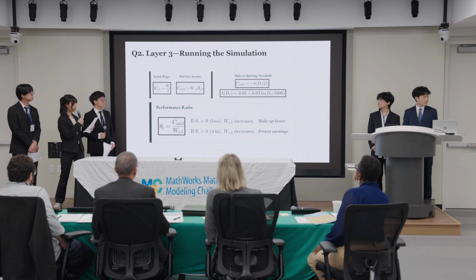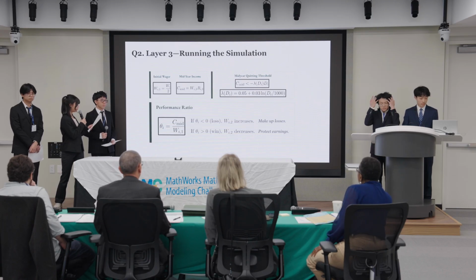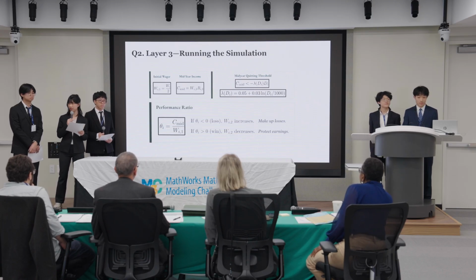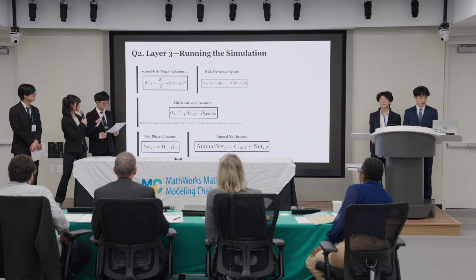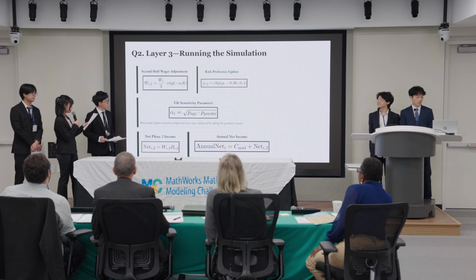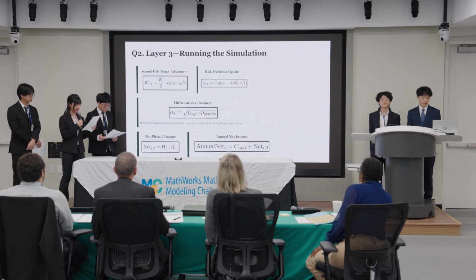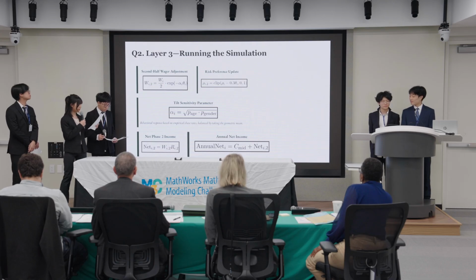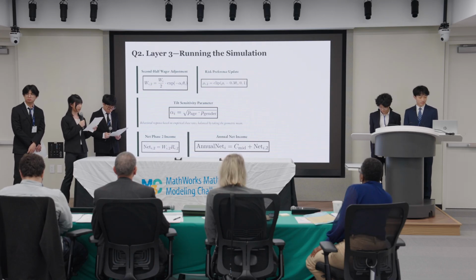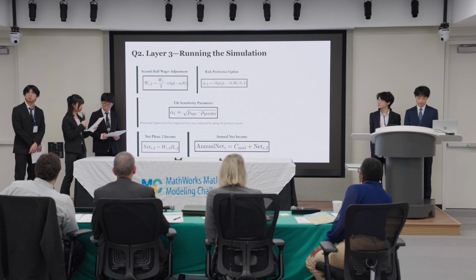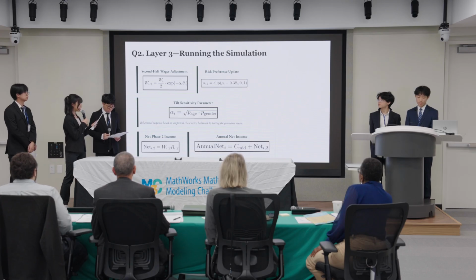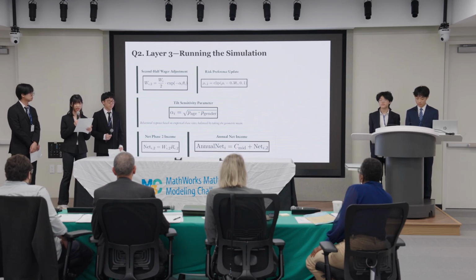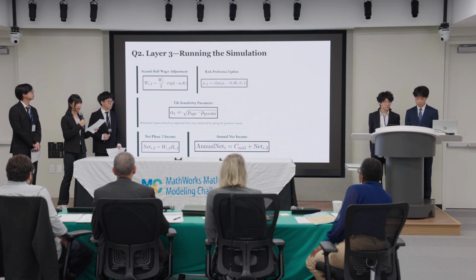We also define a performance ratio, theta sub I, based on this mid-year performance, which helps determine the agent's second half behavior. So this is exactly how this second half wager is updated according to the first half outcomes. It's a function of the following factors. Firstly, the risk preference factor, which is updated according to the major performance ratio. A negative theta sub I indicates a net loss, causing an increase in risk preference and therefore an increase in wager amount, simulating loss chasing.